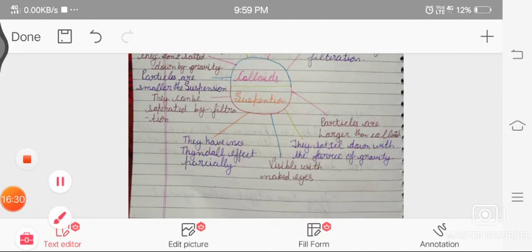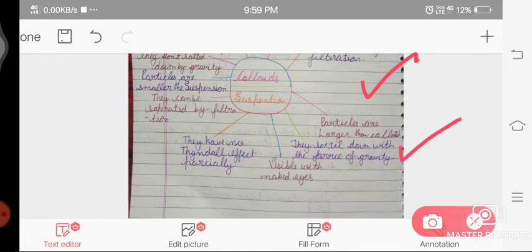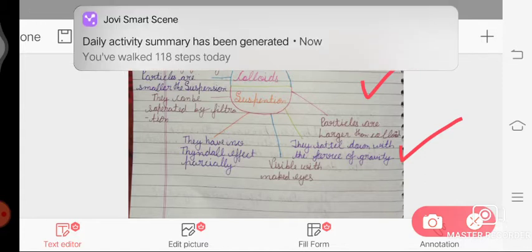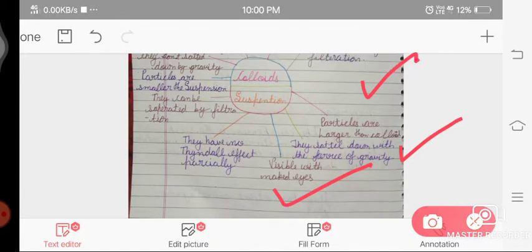Now we come to suspension. Particles are larger than those of colloids and solutions. They settle down by gravitational force. They can be visible with the naked eye. They have no Tyndall effect, partially. They can be separated by filtration.